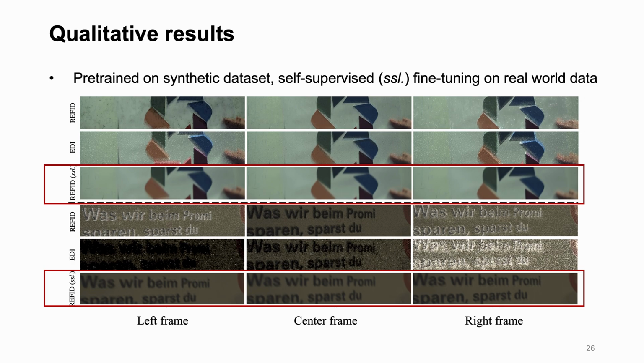This figure shows qualitative results from our method and other methods. After fine-tuning on real-world data, our method performs significantly better than the version without fine-tuning. Compared to other self-supervised learning methods, our approach is more robust to noise and can effectively mitigate the degradation caused by noise accumulation.